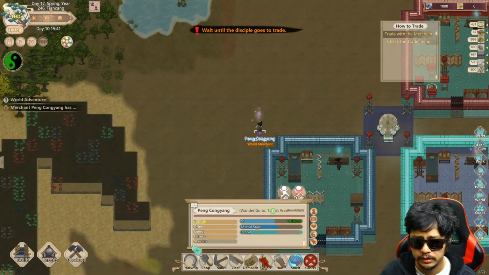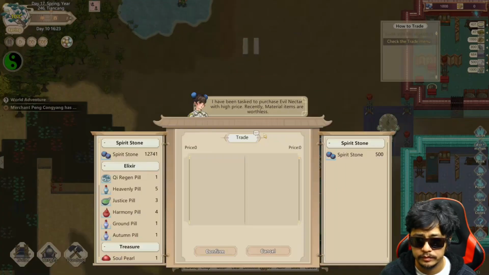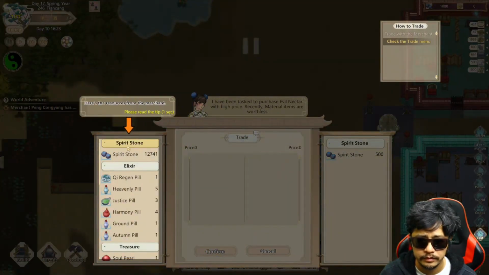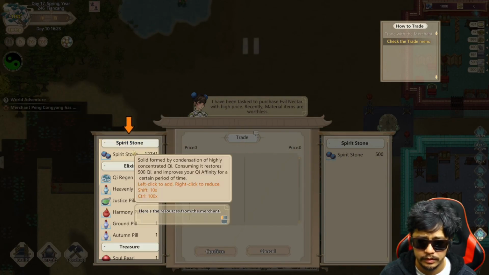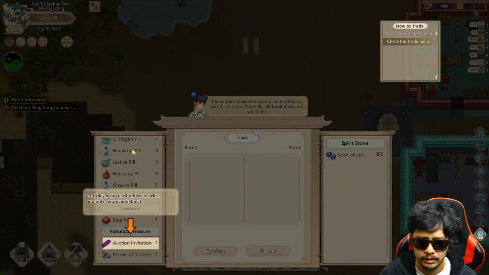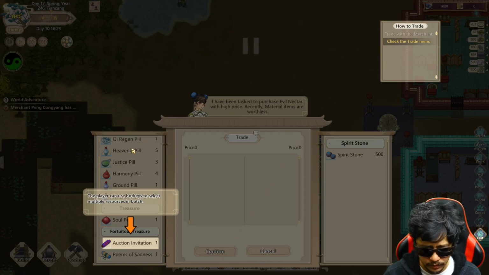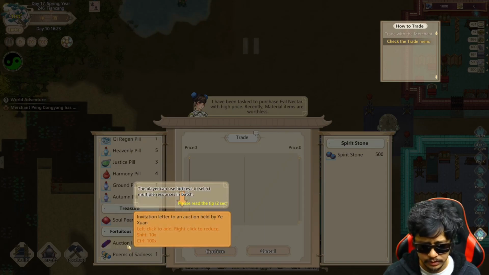Trade. Here are resources for the merchant. Use the hotkeys to select multiple resources in a batch.